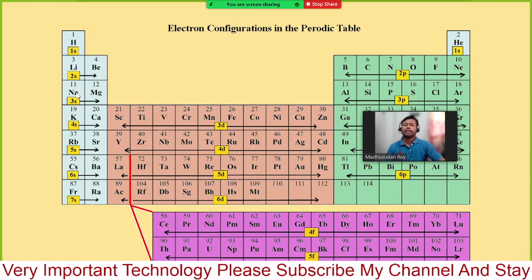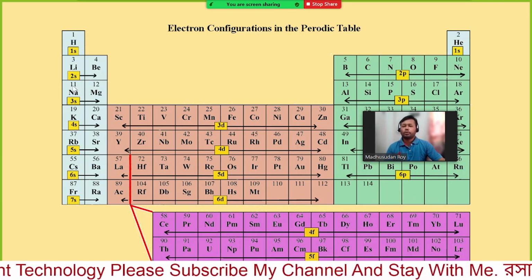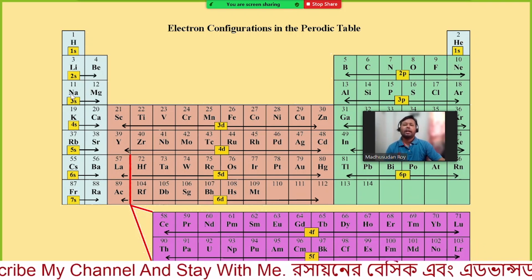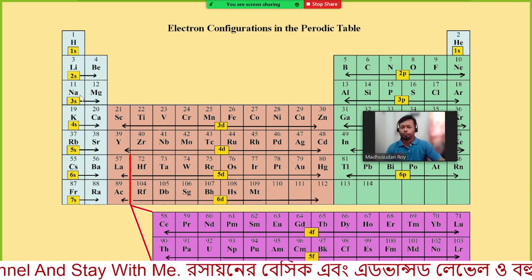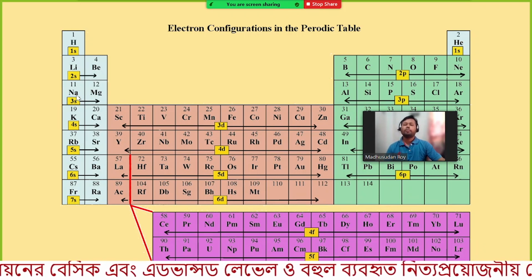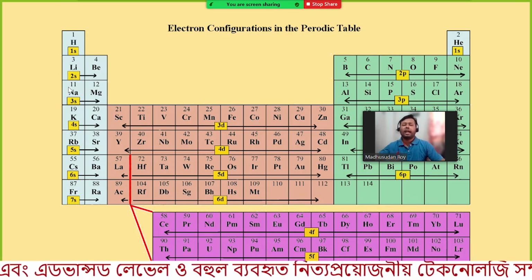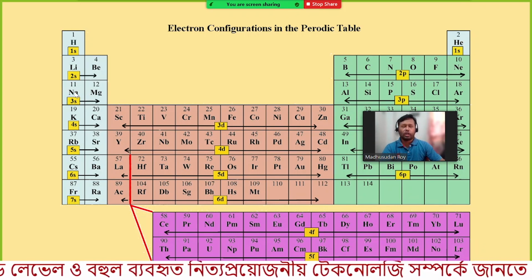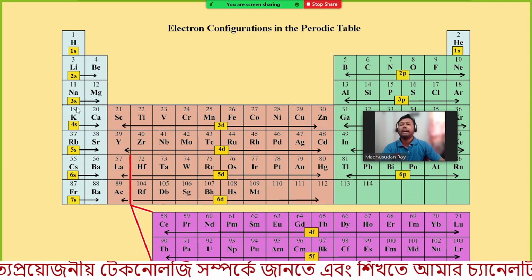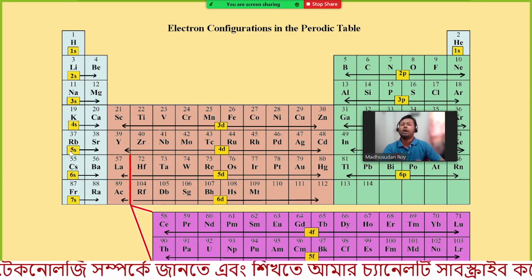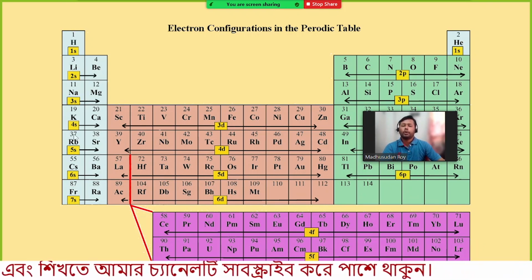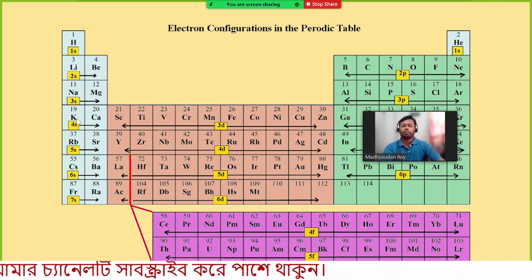If you know its position in the third period and the first group, then you can have an idea about the electronic configuration. In group 1, all the elements have 1 electron in the outermost shell.